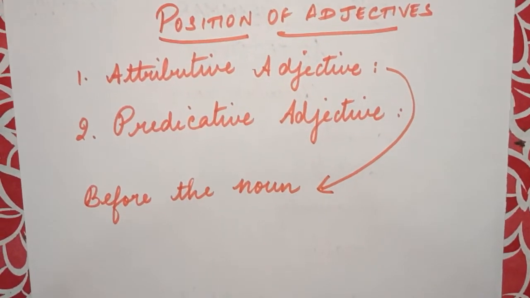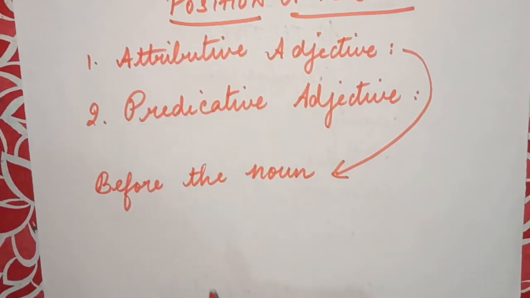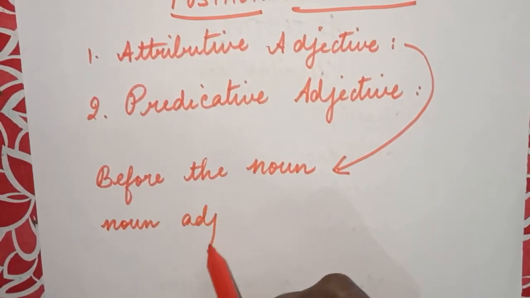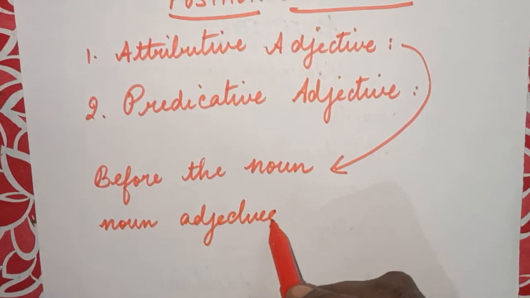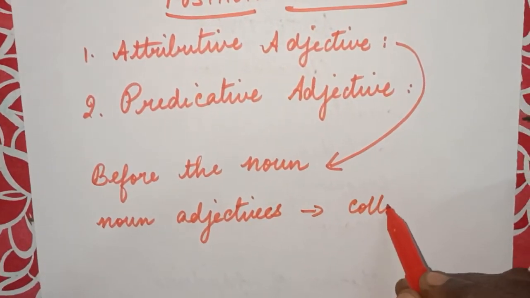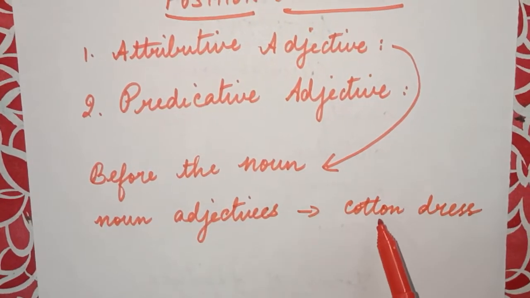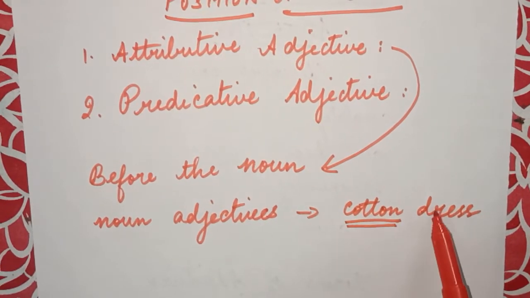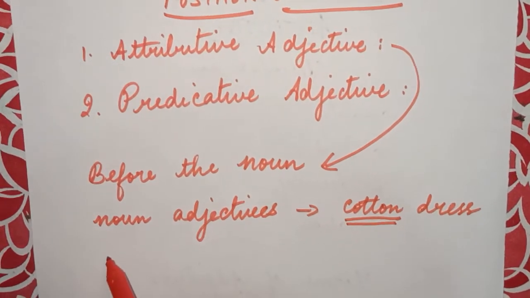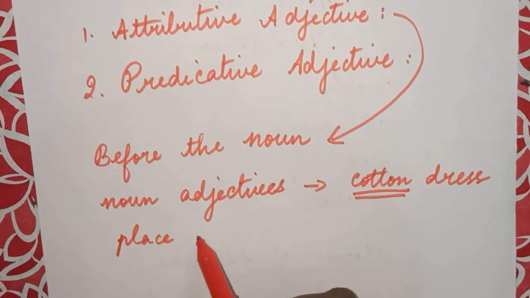So what is this? Some adjectives we can place only before the noun, which means the noun adjectives. What is this noun adjectives? We can say like cotton dress. Here we are placing this in front of this noun, so it's a noun adjective. Understood? This next one is when we use adjective of place and degree.